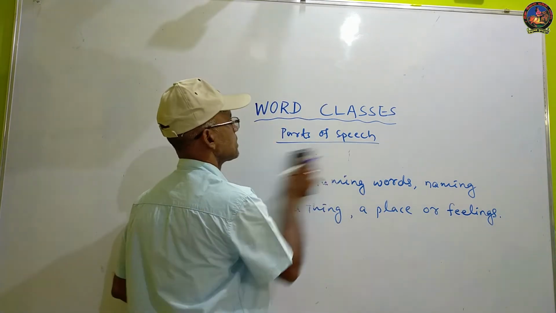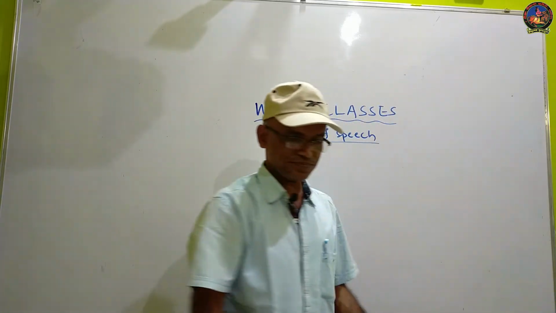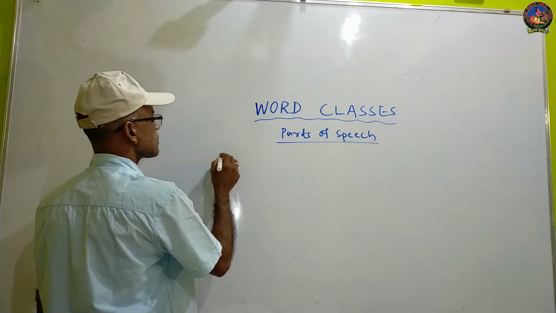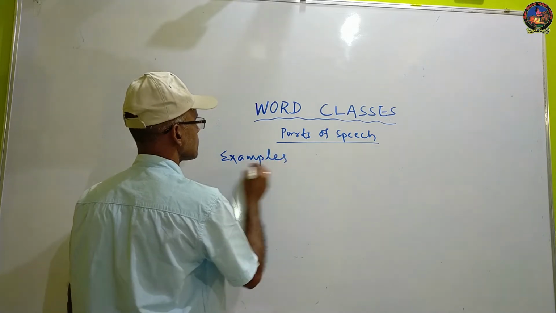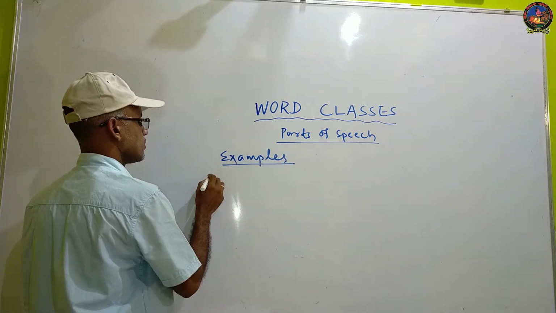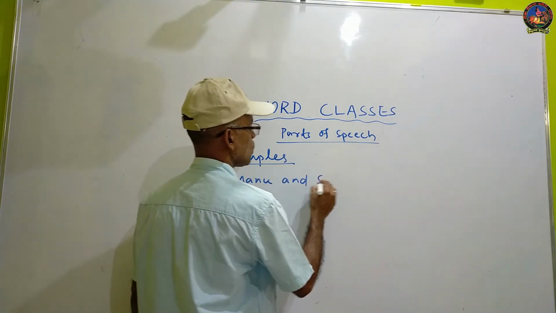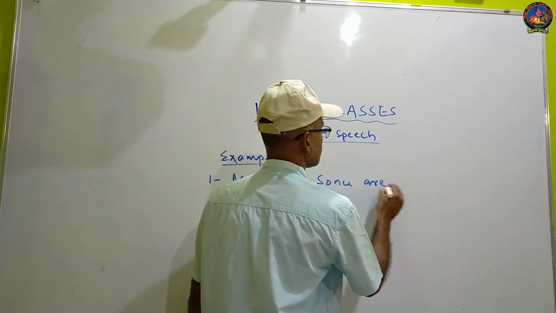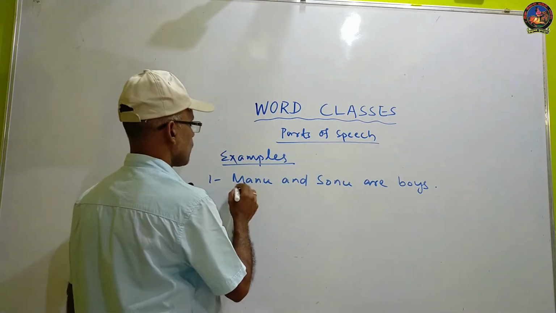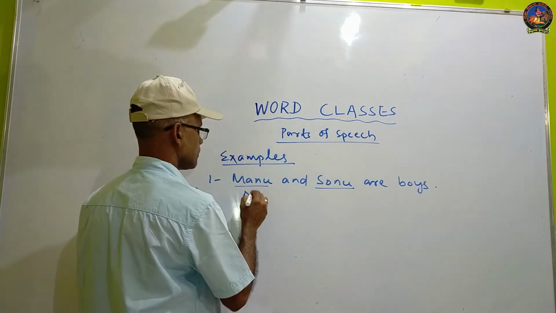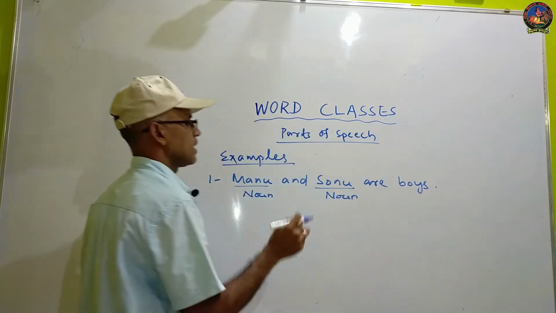Next, mark the examples. Manu and Sonu are boys. As you know, Manu and Sonu are nouns, and boys is also a noun.